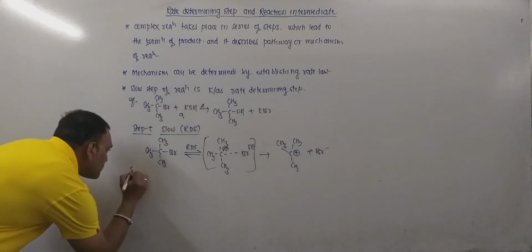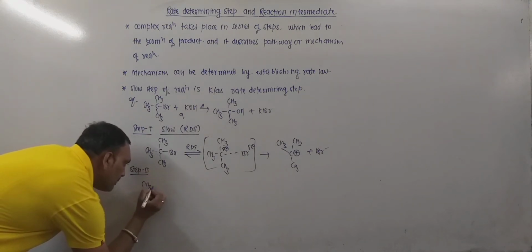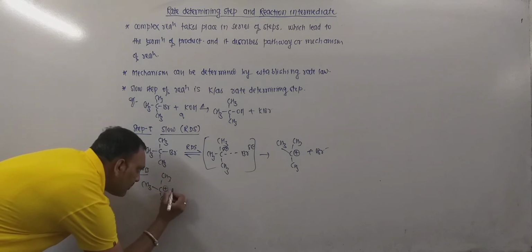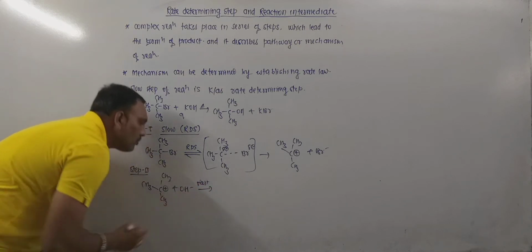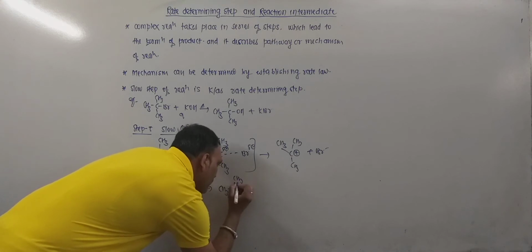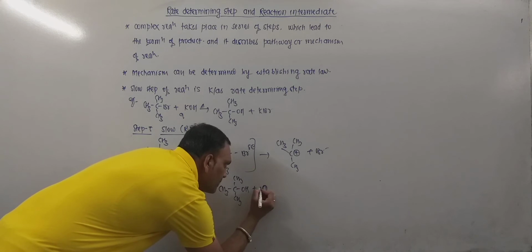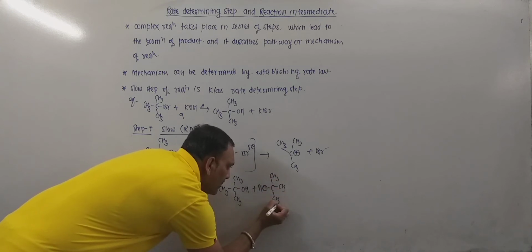And in the very next step, which happens to be the fast step, the planar tert-butyl cation is attacked from either side by the nucleophile, so that leads to the formation of product. Right here 50% product is obtained by retention and 50% product is obtained by inversion.